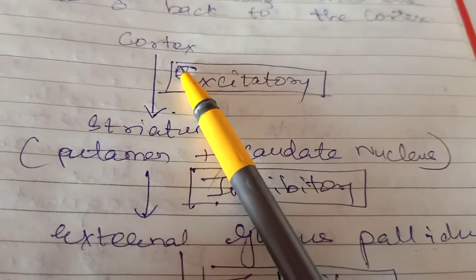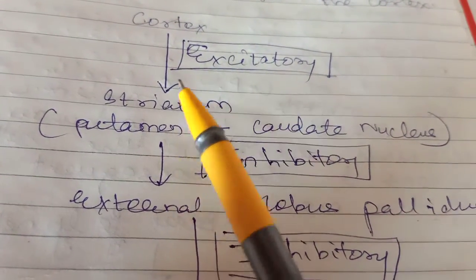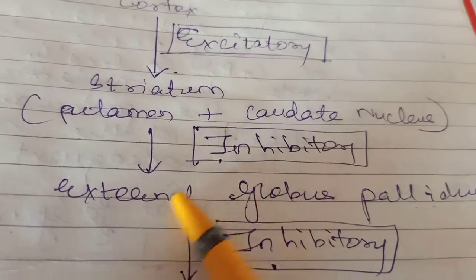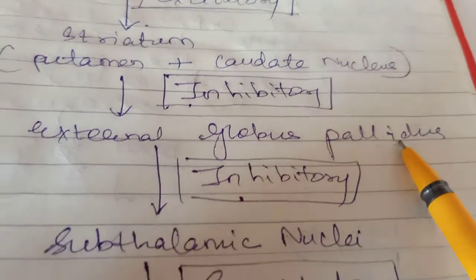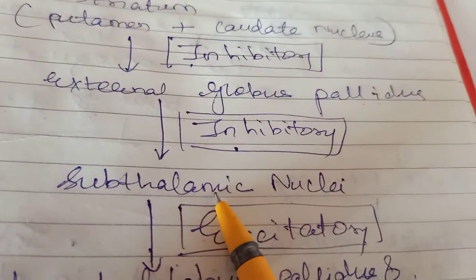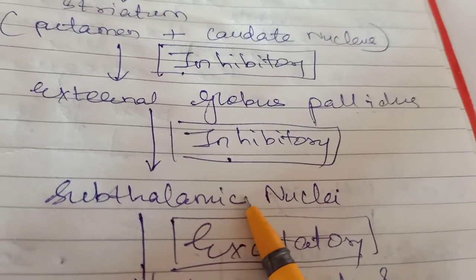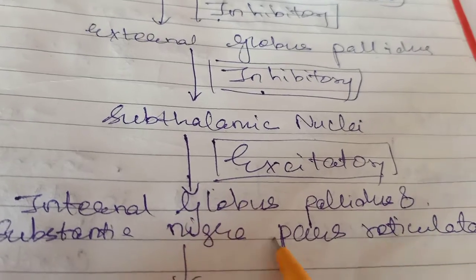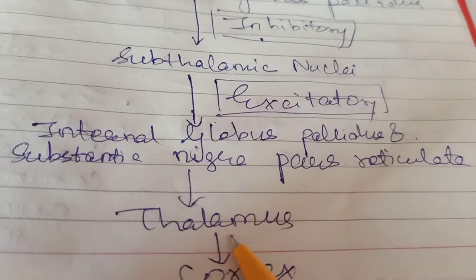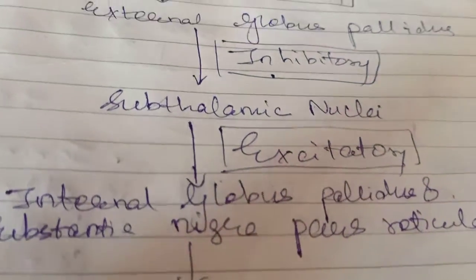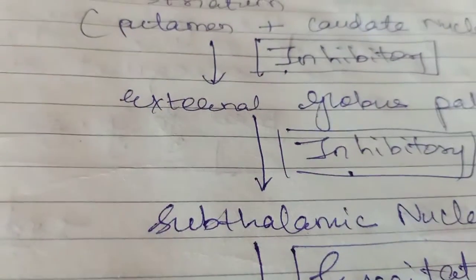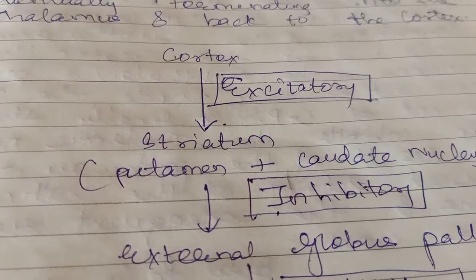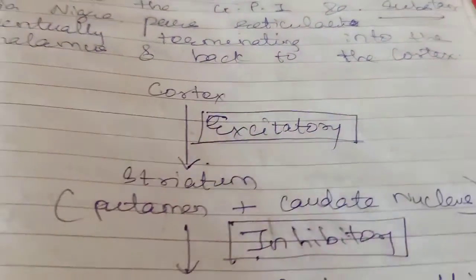So from the cerebral cortex to the striatum, then the globus pallidus external. In the direct pathway, there was no globus pallidus external. Then to the subthalamic nuclei. This was also not present in the direct pathway. Then globus pallidus internal and substantia nigra pars reticulata, and then the thalamus, and then back to the cortex. So this is about the traveling of the indirect pathway. Okay, now we'll proceed further.